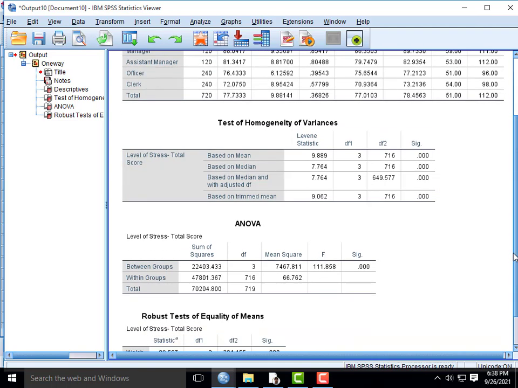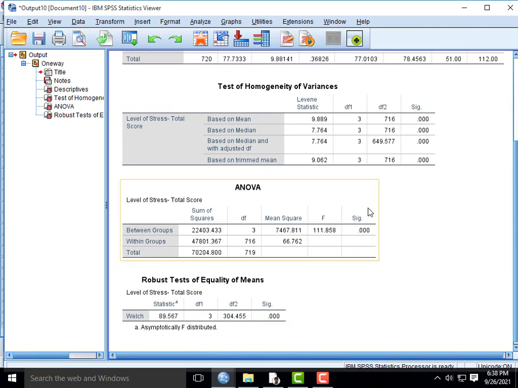Come to ANOVA. The significance level is 0.000, so there is a significant difference between the groups. The F value is 111.858.